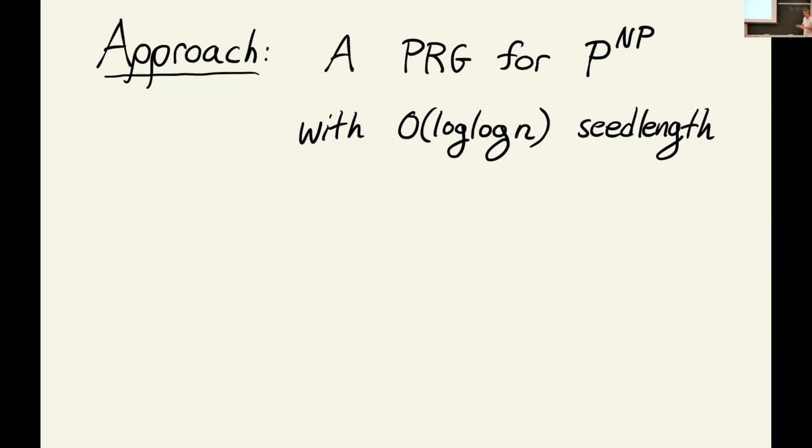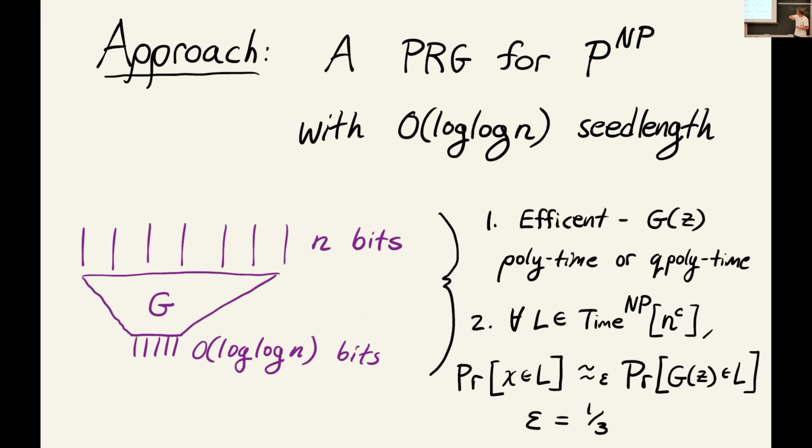So now I'll tell you about the approach that we're going to use to solve this, which is very simple. The key ingredient we're going to need is to design a PRG for P to the NP with doubly logarithmic seed length, or perhaps smaller. And again, I'm going to be hiding quantifiers here. When I say P to the NP, what I mean is we want to design a PRG that fools time n to the 10 with an NP oracle. I'll say that later too, but yeah. I'll tell you how we're going to use this first to solve the problem that we're looking at, and then I'll tell you how we approach doing this.